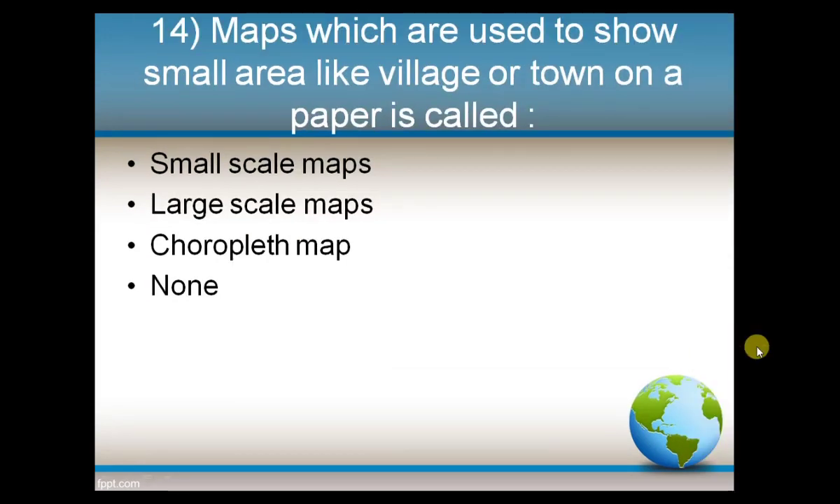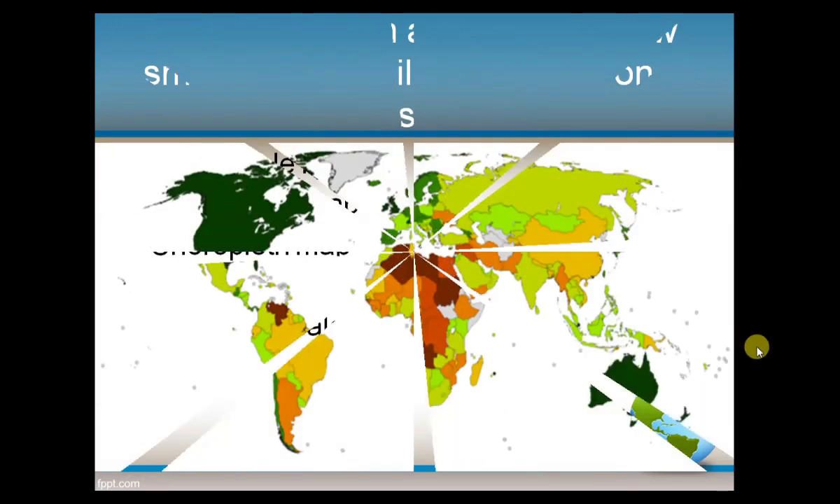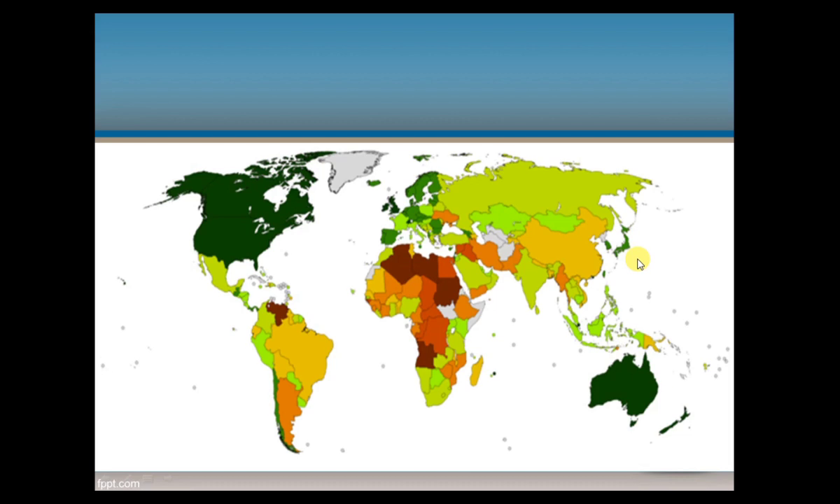Maps which are used to show a small area like a village or town on paper are called, options: small scale maps, large scale maps, choropleth map and none. And the answer is large scale maps. From the options you have seen choropleth map. Choropleth maps are those which use different colors to represent each country or state based on the data of that area. This is an example of a choropleth map.